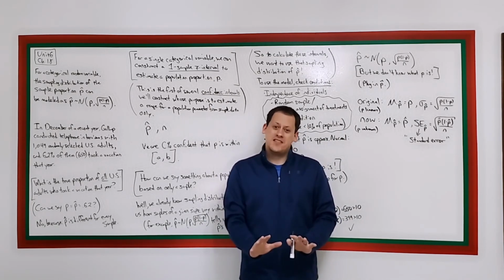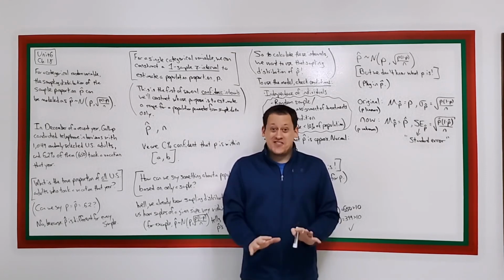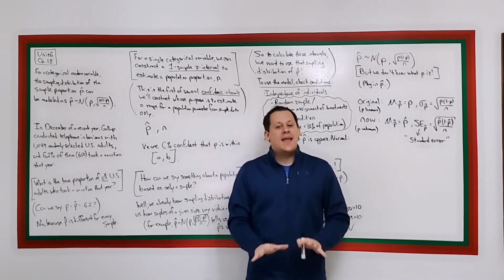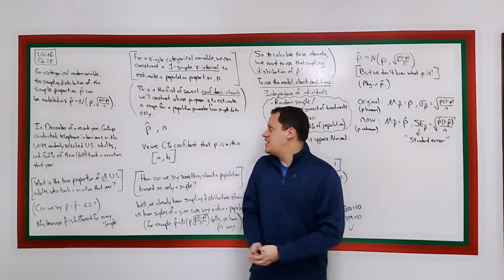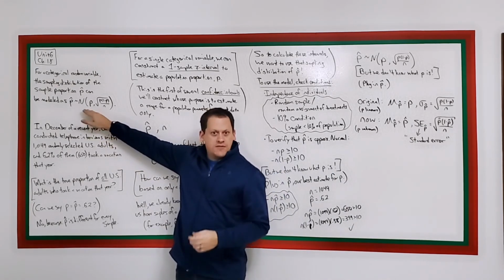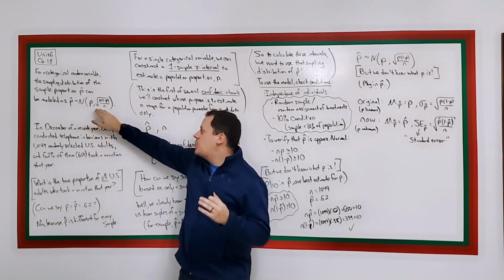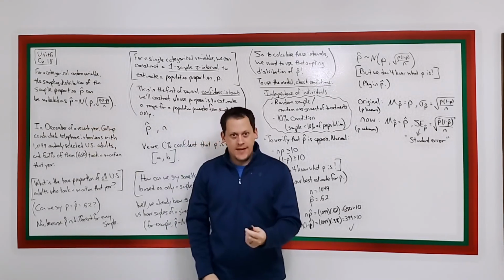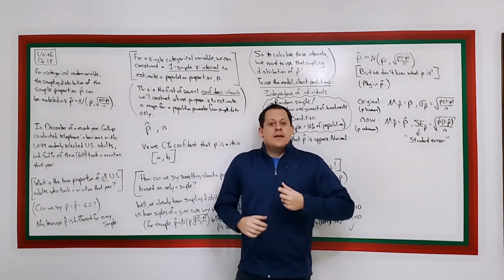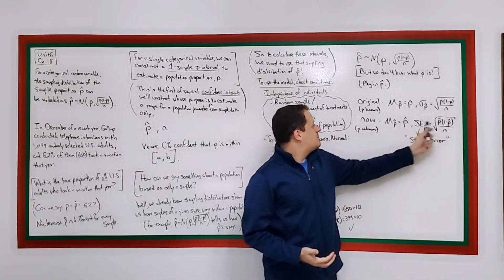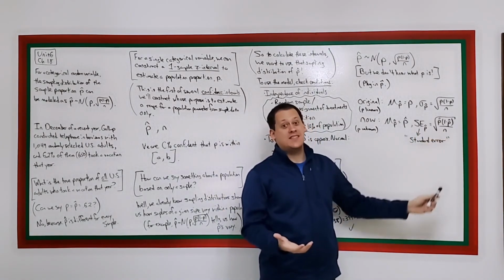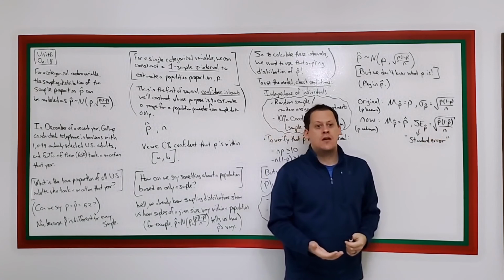I think that's enough for this video. We've changed the game a little bit. The main idea here is we still want to use the sampling distribution of a sample proportion, just like we did in the past, but we don't know p, and that complicates things. It means we have to substitute in p hat where we see p for the sampling distribution.